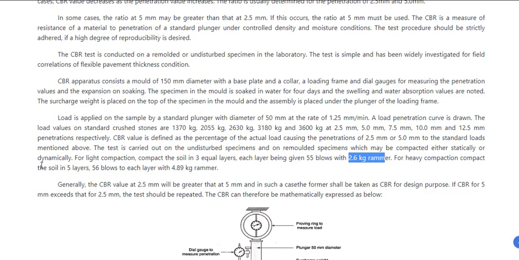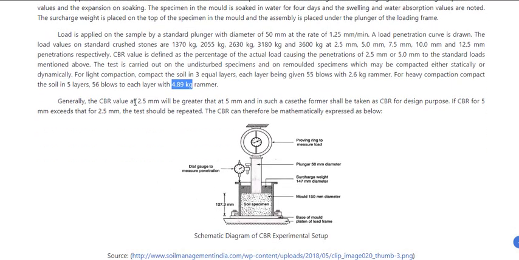For heavy compaction, compact the soil in 5 layers. So you have to do either light compaction or heavy compaction. In light compaction, 3 layers; in heavy compaction you should do 5 layers, 56 blows in each layer, and the hammer will also be different. It is a 4.89 kg rammer for the heavy compaction. Generally the CBR value at 2.5 mm will be greater than at 5 mm, but as I told you, sometimes the value at 5 mm will be more than at 2.5 mm. In that case you will take the greater value, which is at 5 mm.